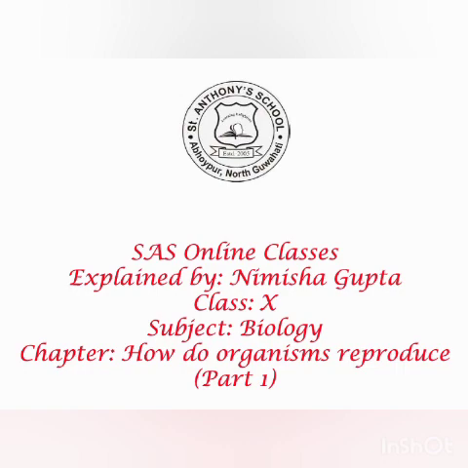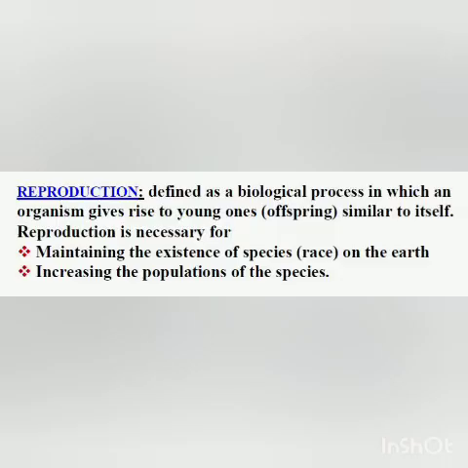Now, what is reproduction? Children, reproduction is defined as a biological process in which an organism gives rise to young ones. These young ones are also called offsprings.